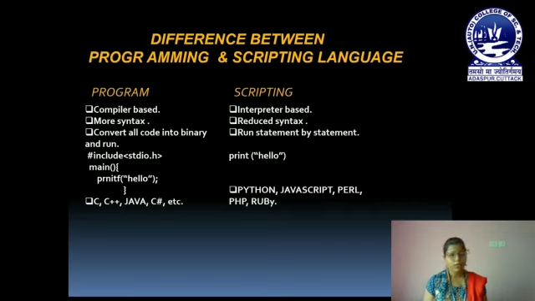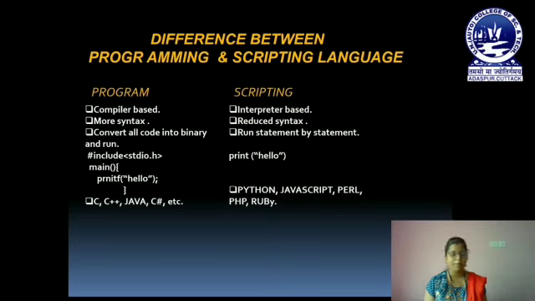Okay, so in programming language, taking an example, suppose we are writing a code in C. That means our source code must have the extension .c. Suppose I'm writing my first program, then I can save it as myfirstprogram.c. Then the compiler converts myfirstprogram.c into the object code, that is myfirstprogram.obj. And after that, the linker and the loader will convert the obj file into an .exe file, and at last the exe file will get executed on the computer.